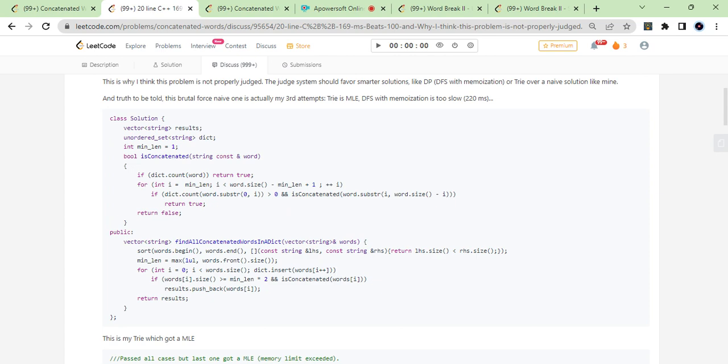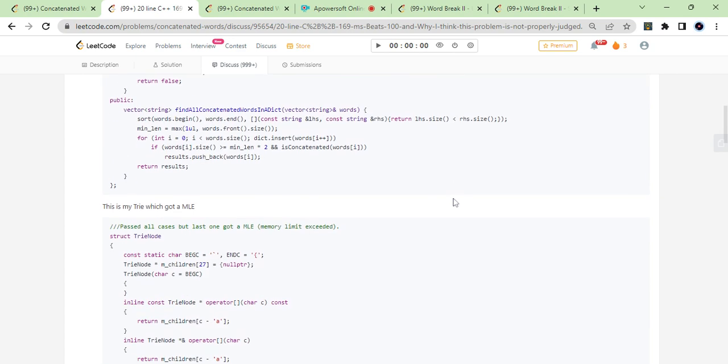Very good, very good. And what's this: i dot size greater than min dot length into 2 and is concatenated. Basically this function is main. I think what dot size is greater than min dot length? Okay, it should be at least greater than min length so that it can be formed from that. So is concatenated is the main function, and then push back, and then going over all the string keys also. Dict dot this, and then min length word outside min length. Okay, same thing, just in different ways.